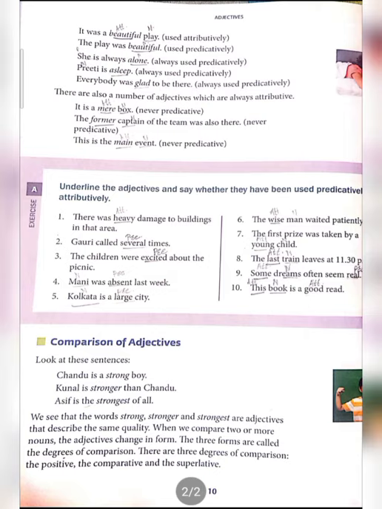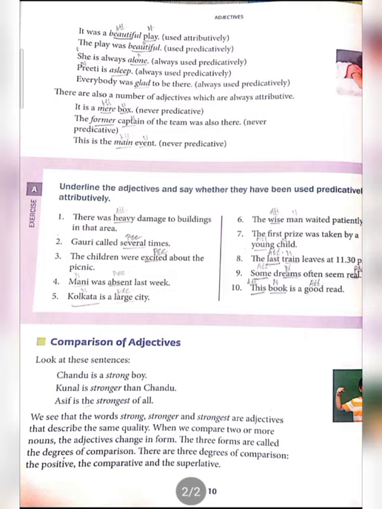Children is a noun, excited is an adjective, but which type of adjective is it? Predicative, because the word were is a verb and the word excited has come after the verb, so it's predicative.